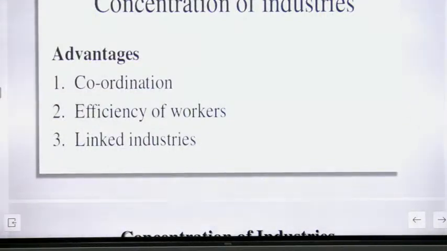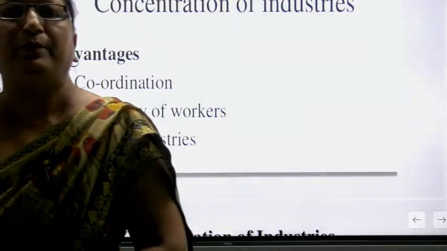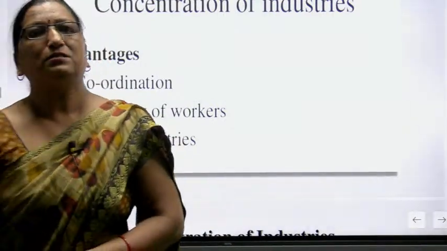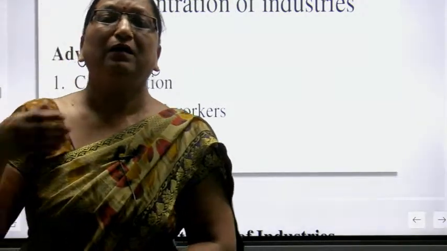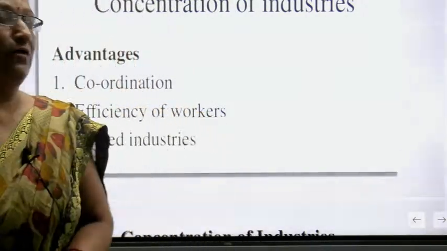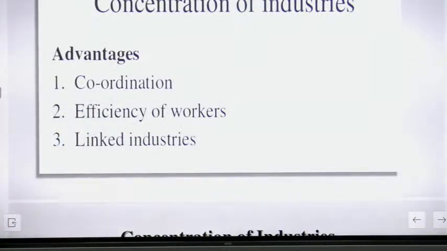First is coordination between small and large scale industries, coordination between the workers and the industries, coordination between the areas of the industries. Now efficiency of the workers and the linked industries is also a very good advantage of the concentration of the industries.